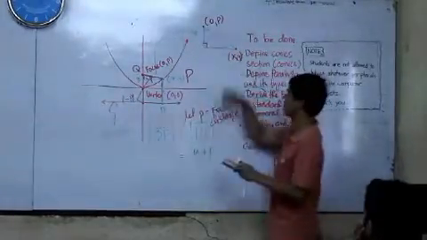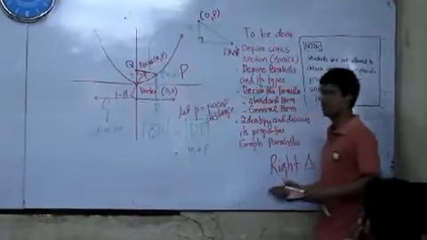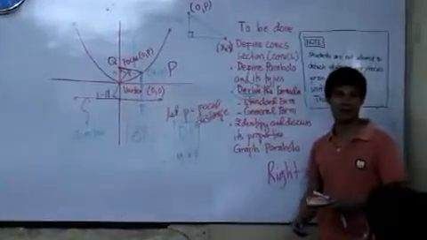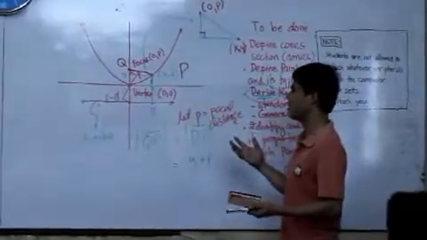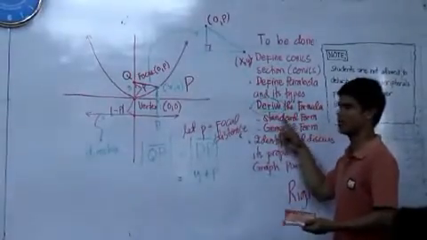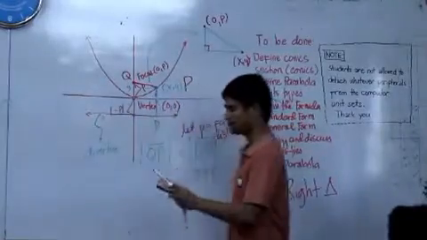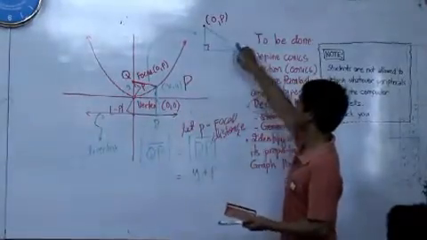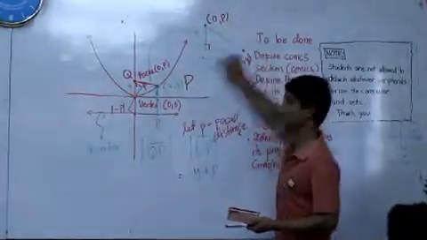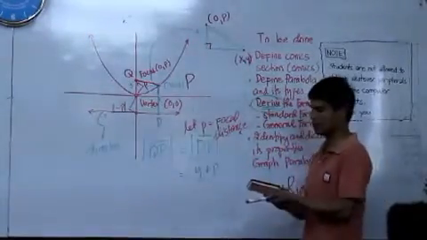To determine this one, we will use the Pythagorean theorem. Again, our objective is to derive the formula in order for us to determine the properties. What is the distance of these two? We will use the Pythagorean theorem or simply the distance formula.